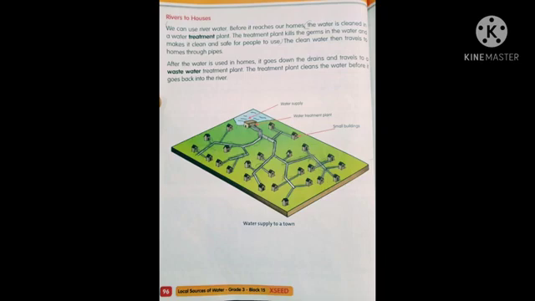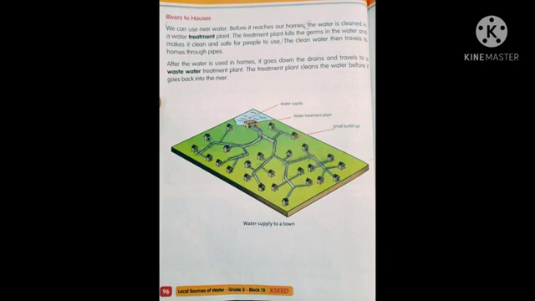The clean water then travels to homes through pipes. After the water is used in homes, it goes down the drains and travels to a wastewater treatment plant. The treatment plant cleans the water before it goes back into the river.